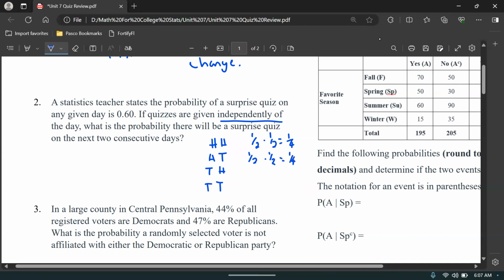Now you can see that there's 4 outcomes. Each of these is going to have a 1/4 chance of happening because there are 4 equally likely outcomes. But another way of remembering it is because they're independent, right? One coin flip doesn't influence the next coin flip. You can essentially just multiply the probabilities together. That's the thing to remember here, that the independence rule still applies. So if there's a 60% chance of a quiz on the first day, then there's also a 60% chance of there being a quiz on the second day. So 2 consecutive days would be 0.6 times 0.6, which is a 0.36 probability.